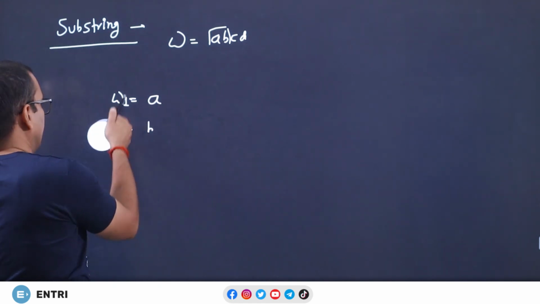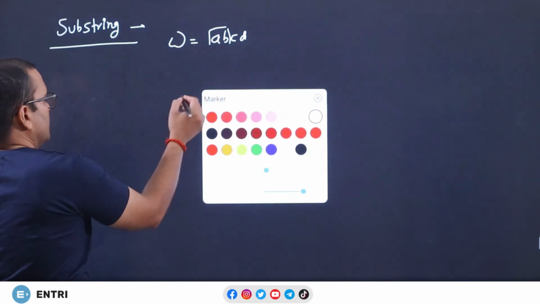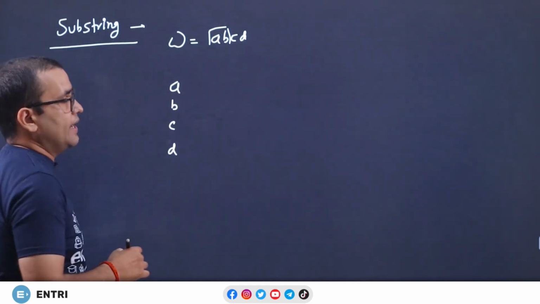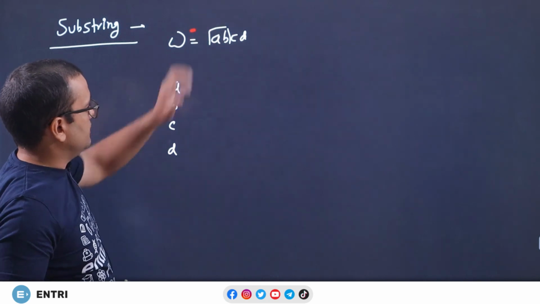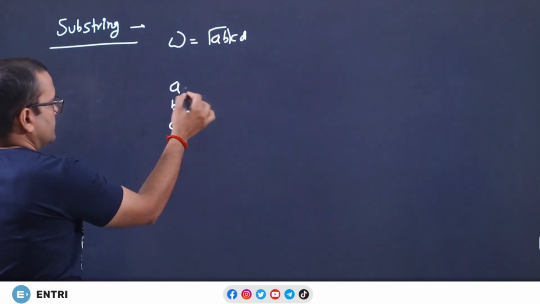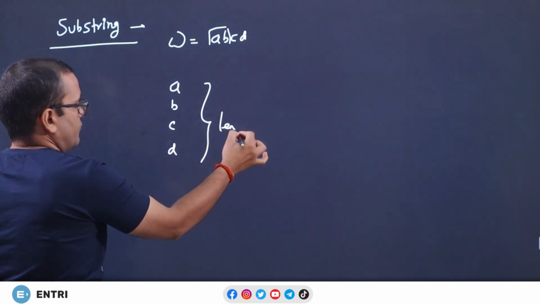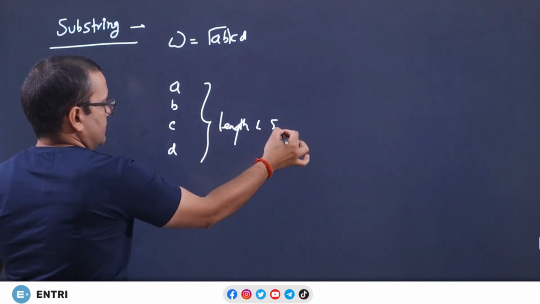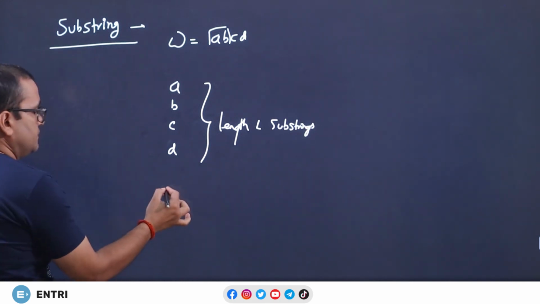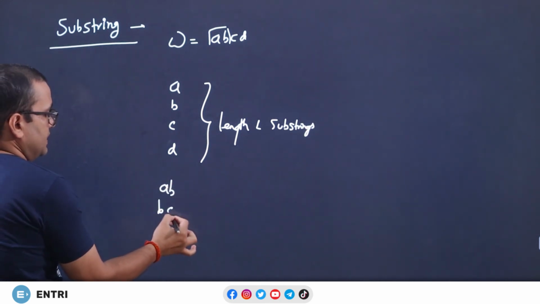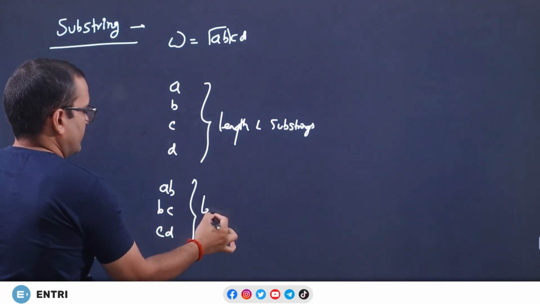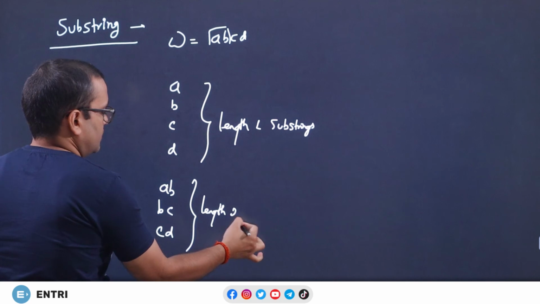So now omega 1 is a substring, omega 2, that is B. Let me write in another way, what are substrings? A is a substring, B is a substring, C is a substring, D is a substring. Why? You can locate each one of them in the given string. These are the length 1 substrings. Now AB, BC, CD, these are length 2 substrings.